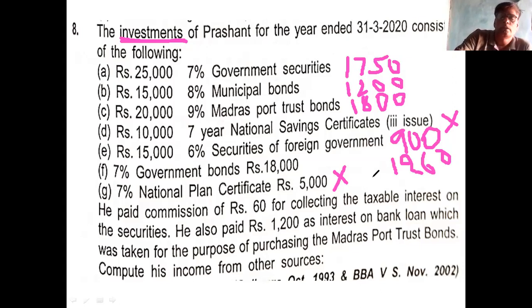You note down the exempted incomes separately. Then it is easy to ascertain. Okay. This is exempted. Then he paid 60 rupees for collection of taxable interest. And he paid 1,200 as interest on bank loan, which was taken for the purpose of Madras Port Trust bond. Okay, it is relating to Madras Port Trust bond. Is income there or not? There is an income of 1,800.